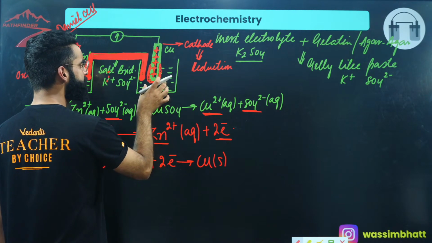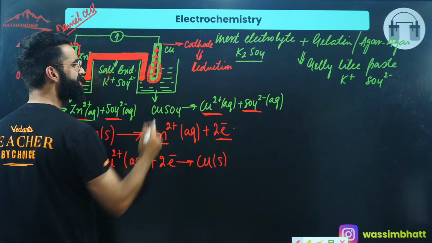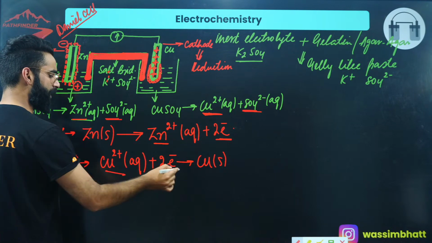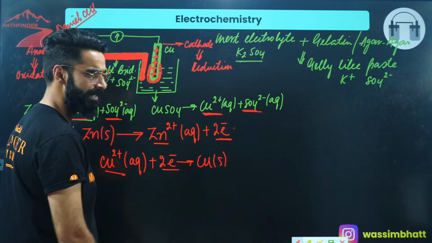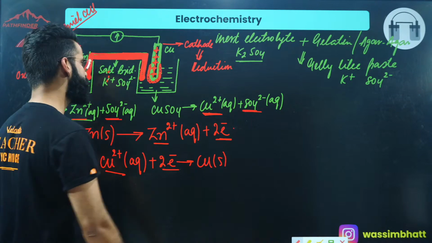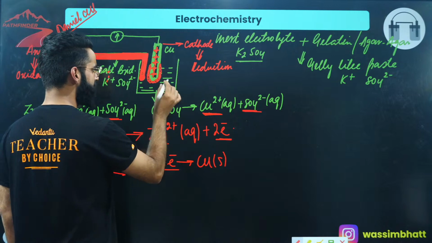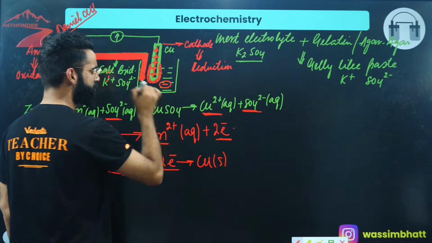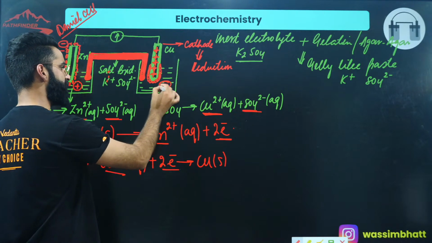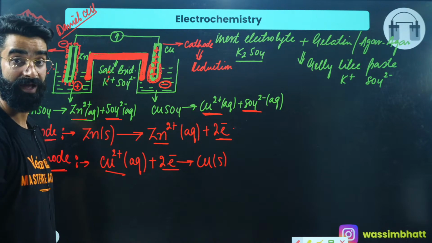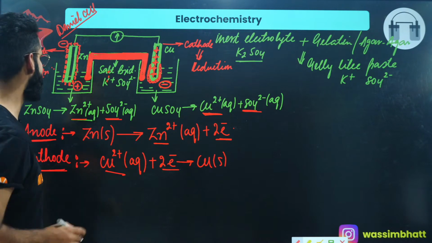And in the solution, Cu²⁺ ions will be less now, because Cu²⁺ ions are undergoing reduction, getting converted into Cu solid, and that Cu solid is getting accumulated on the rod. Due to which the number of Cu²⁺ ions in this solution will keep on decreasing, due to which negative charge will develop in this container. That's something which is going to happen, correct? Okay.